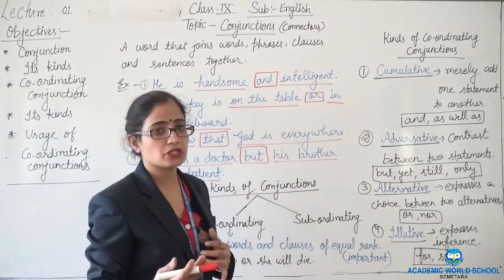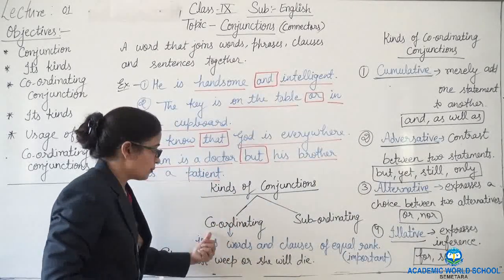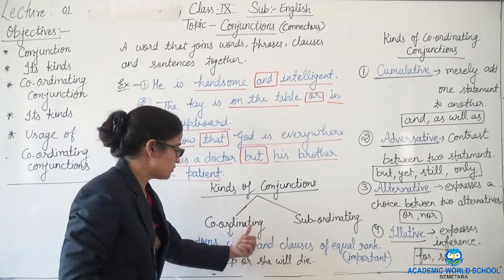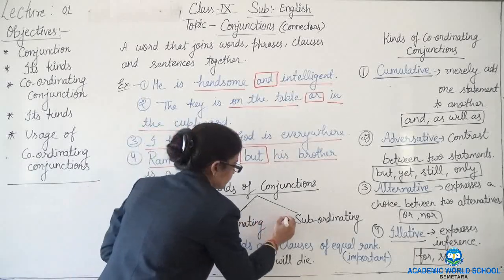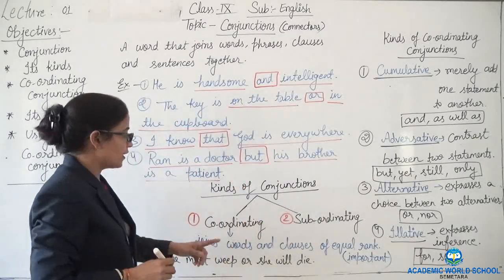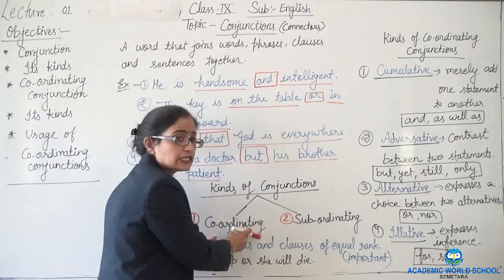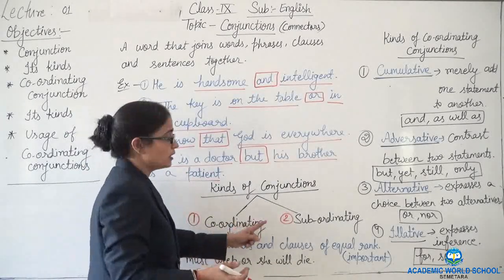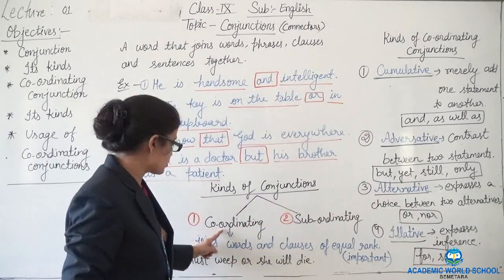How many kinds of conjunctions are there? There are mainly two kinds of conjunctions. Number one, coordinating conjunction. Number two, subordinating conjunction. So today in this video we will learn about coordinating conjunctions. In the next video we will be learning about subordinating conjunctions. So let's see what is coordinating conjunction.